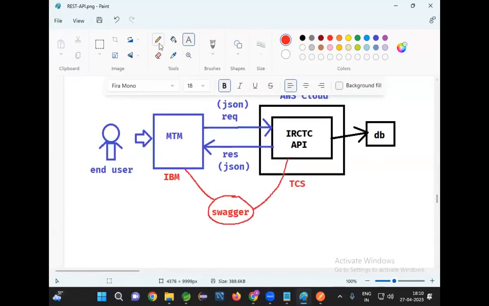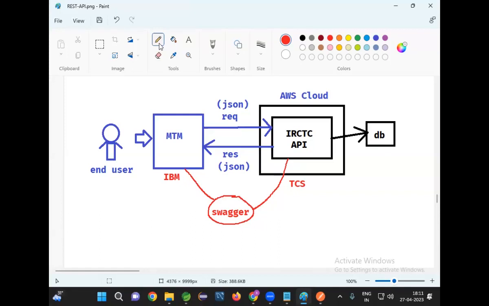Simple example. You purchased one television, a new company television. You don't know how to use the television. Then what will you do? When you purchase that television, they will give you one user manual. What will be there in the user manual? Documentation. They will provide information about that product, how to use it, what precautions we need to take, how to open the box, how to set it up, how to use it. Everything they will explain in the user manual.